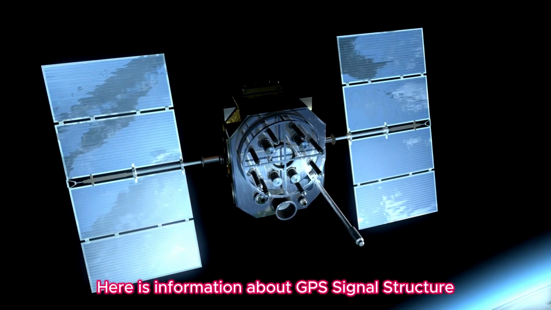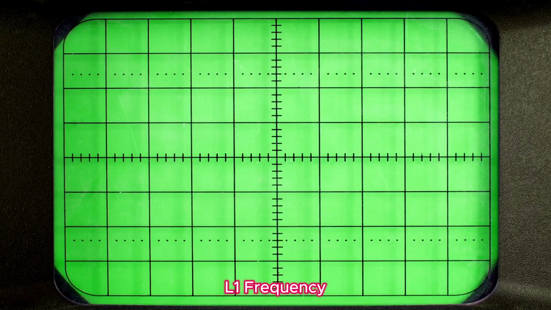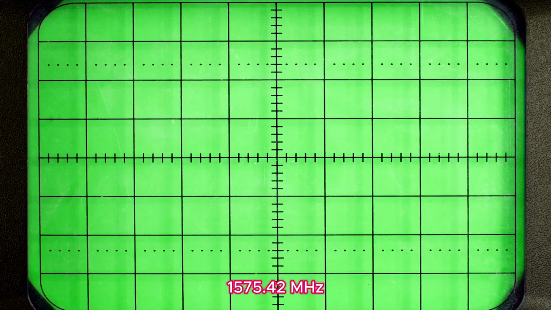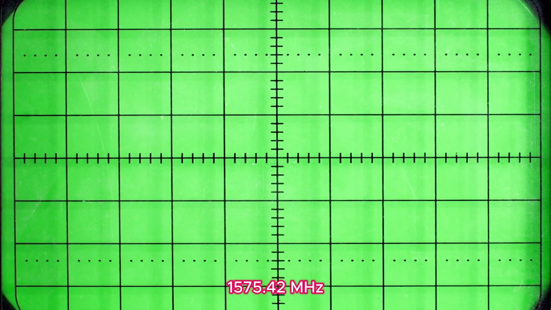Here is information about GPS signal structure. L1 frequency, 1575.42 MHz, C/A.